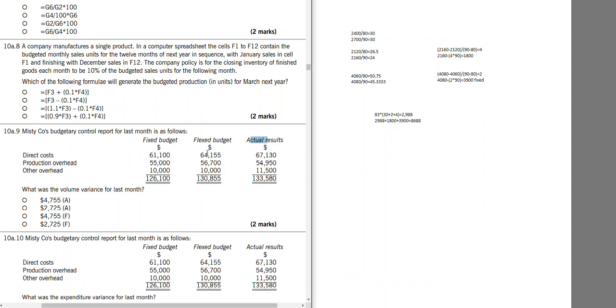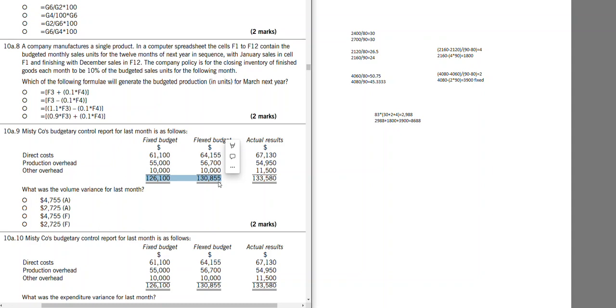The reason is we have made everything else and we have changed it according to that quantity. So we want to know, because of quantity, how much is the change in cost. Obviously, the higher the units, the higher will be the cost. Remember, this is not fixed overhead volume variance. This is general volume variance.